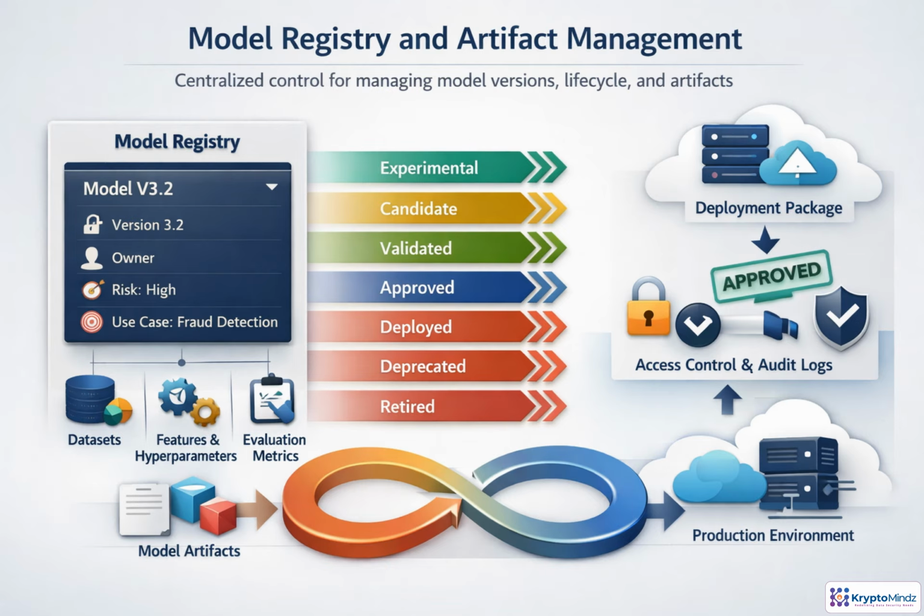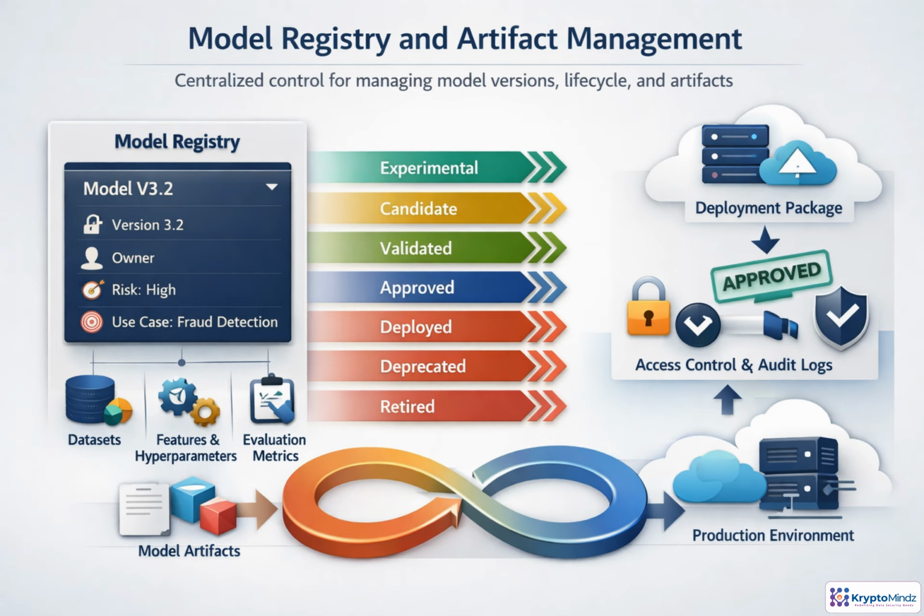The model registry acts as the control tower for every model that might reach production. Each registered model gets a unique version, owner, purpose, risk level, and links back to the data, features, training run, hyperparameters, and evaluation evidence that produced it.